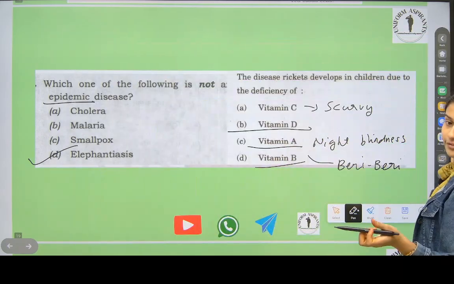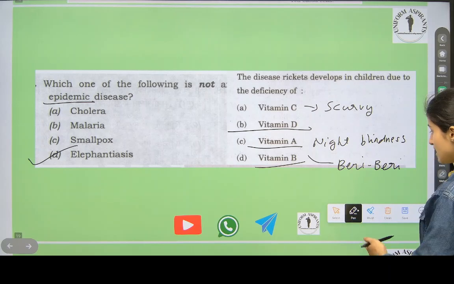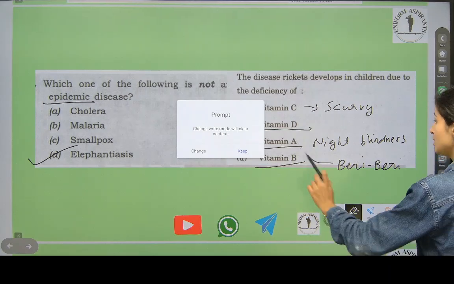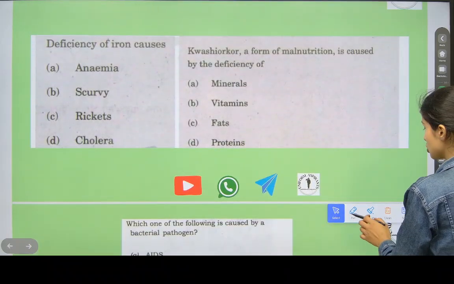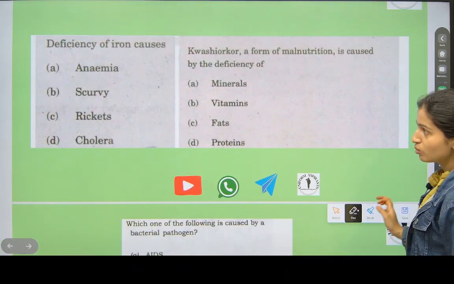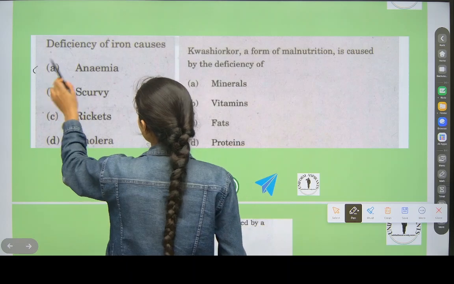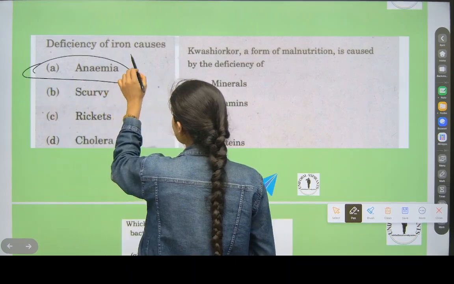If people get injury and there is deficiency of vitamin K, then they get excessive bleeding. Deficiency of iron causes anemia, which means lack of RBC, lack of blood.